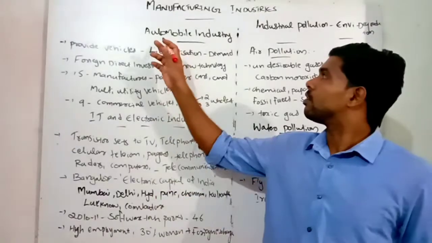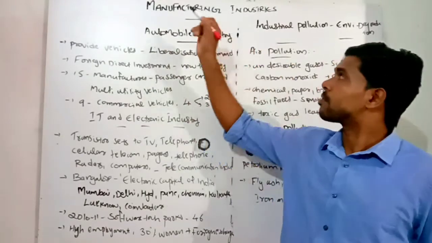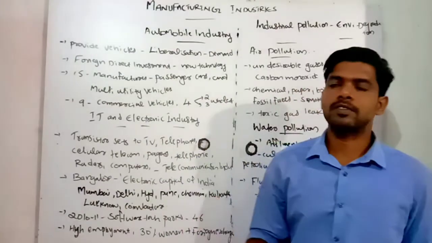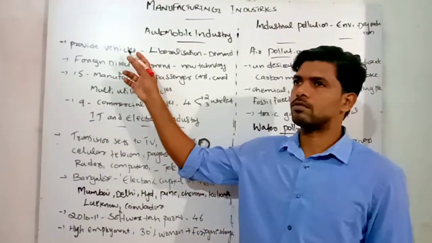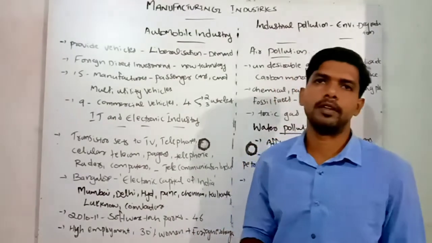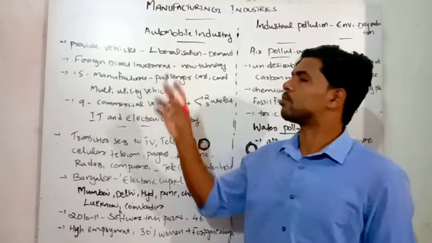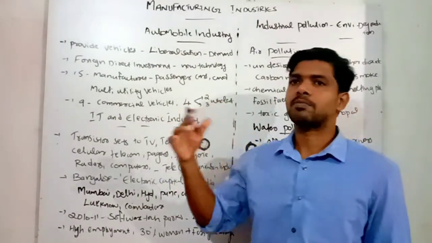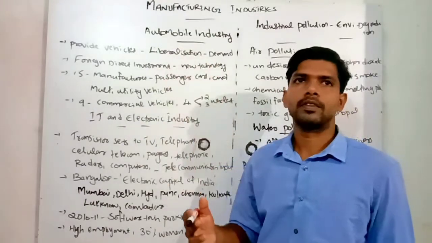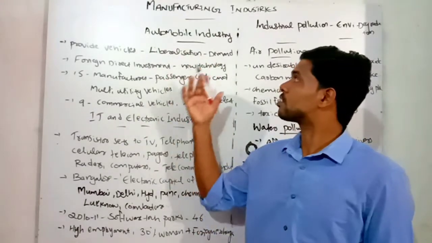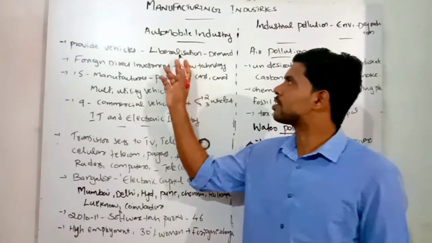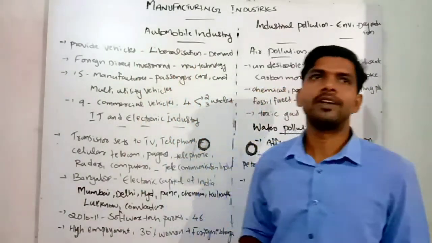Okay, next in the chapter on manufacturing industries is the automobile industry. The automobile industry is one of the fastest growing industries in India and provides vehicles to all parts of India and different countries. We are exporting vehicles produced in India. After the liberalization process, the automobile industries expanded very heavily, and demand for automobile goods is increasing widely, and different varieties of models are now familiar to the Indian market. This is the impact of liberalization on our automobile industries and foreign direct investment.